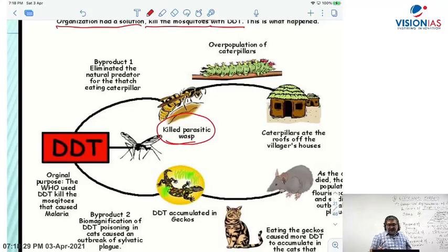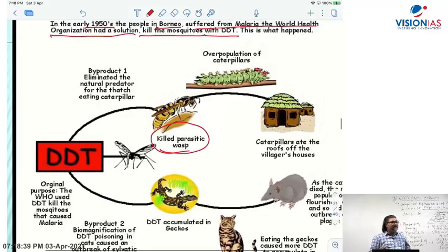The parasitic wasp feeds upon the caterpillar, but because of DDT the parasitic wasp was killed. Because of the DDT effect, the number of caterpillars increased, and then the caterpillars ate the roofs of the houses.